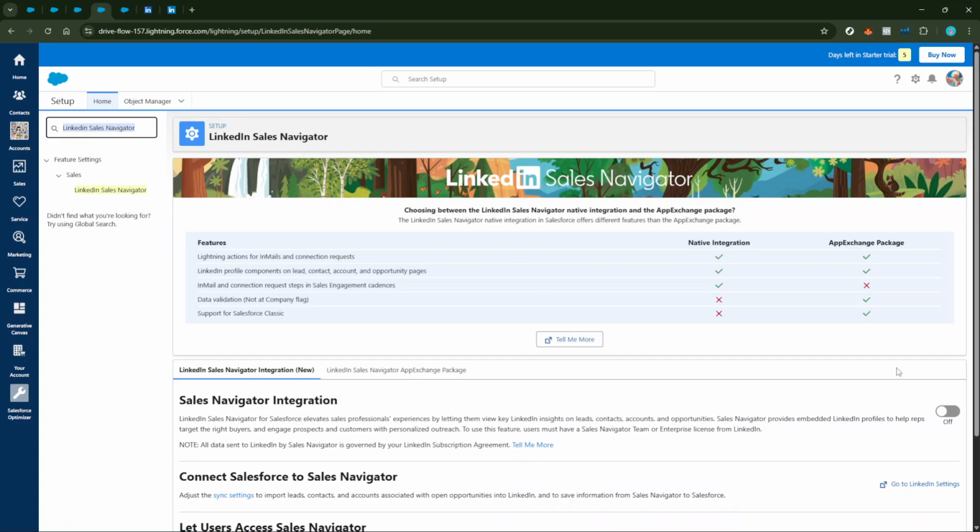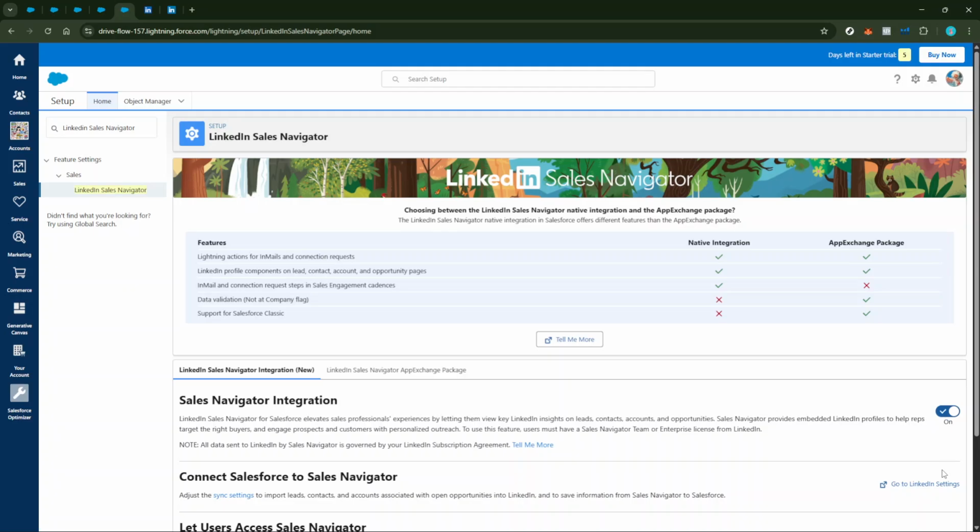The next step is pretty straightforward. Look for the Authorize button on the Setup page. Clicking this button will enable you to connect your LinkedIn account with Salesforce. After clicking Authorize, you will be prompted to enter your LinkedIn credentials. It's crucial here to ensure that you're connected to the correct LinkedIn account to avoid any issues later on.